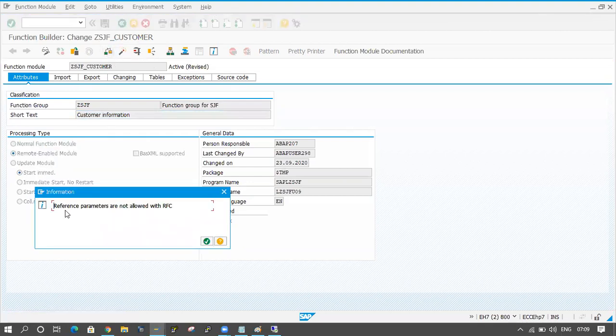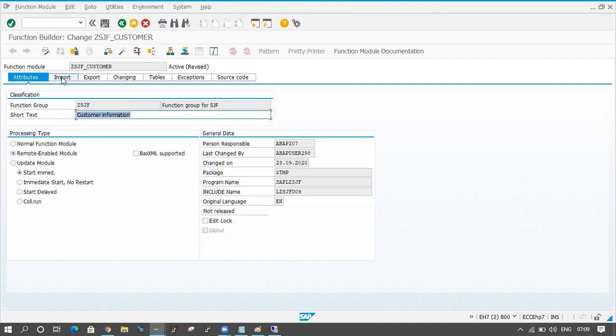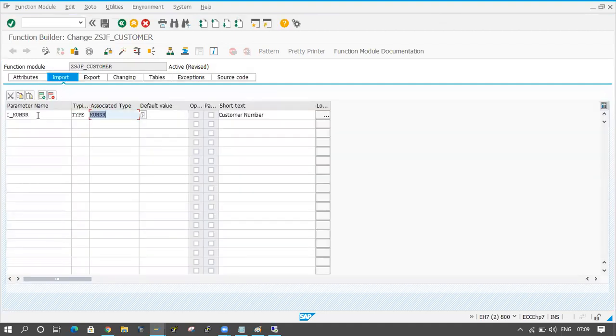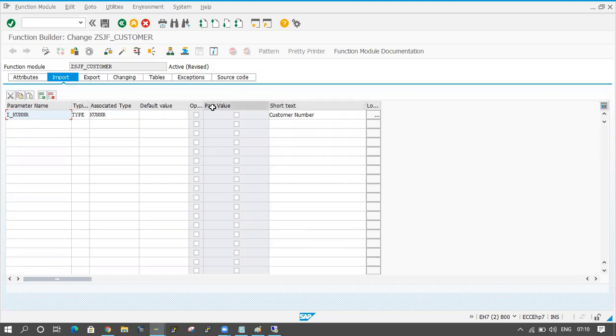See here, reference parameters are not allowed with RFC. What is the meaning of this? In the import tab, you are taking I_Kunnr, and for a parameter there is a concept of pass by value and pass by reference. We already discussed that in the function modules concept. If we select the checkbox, then it is pass by value. If we don't select this checkbox, then it will be pass by reference.